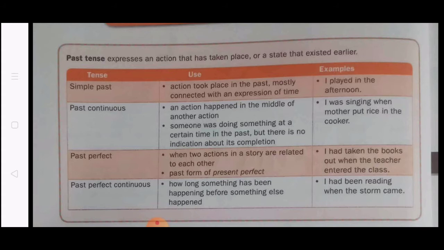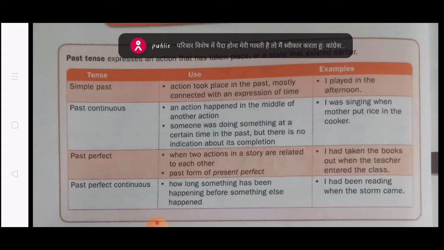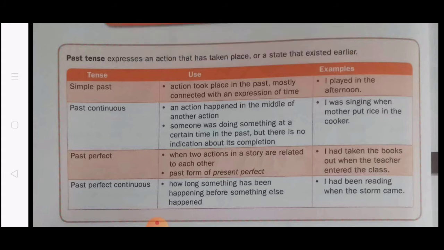It denotes an action completed at some point in the past, before another action started. As written, when two actions in a story are related to each other, it generally compares actions that took place in different time periods. That is the past perfect. That is the meaning of past perfect. The example is also given: I had taken the books out when the teacher entered the room.